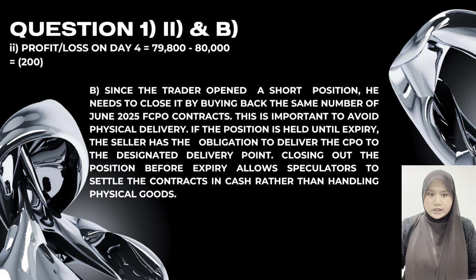For question B, my answer is, since the trader opened a short position, he needs to close it by buying back the same number of June 2025 FCPO contracts. This is important to avoid physical delivery. If the position is held until expiry, the seller has the obligation to deliver the FCPO to the designated delivery point. Closing out the position before expiry allows speculators to settle the contract in cash rather than handling the physical goods.